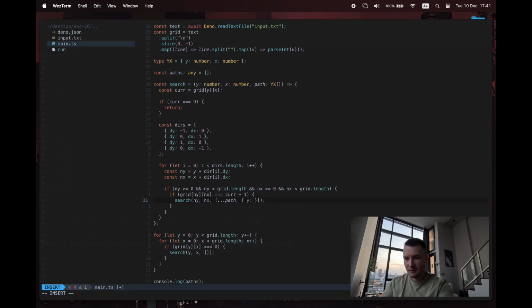So we want to say the path, that's actually y and x. It's not ny and nx. ny is the new one. The new one might not be correct, the new one will get added next time. So it's y and x. Okay, and what's going on here? Cannot find dir. Oh, yes, dirs. Sorry. Right. Okay.